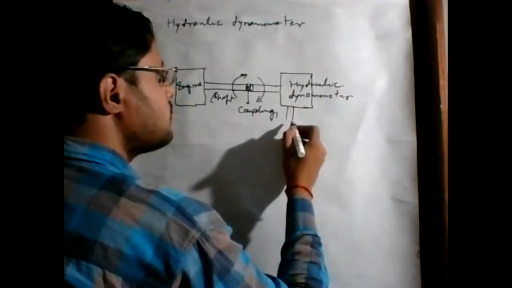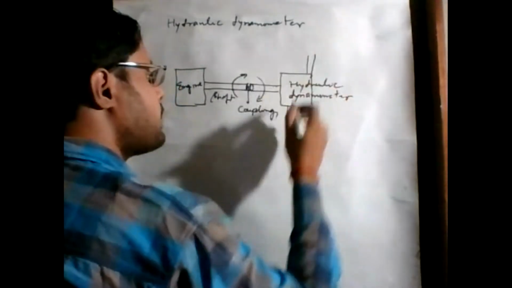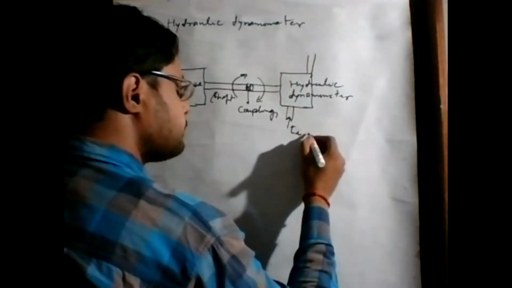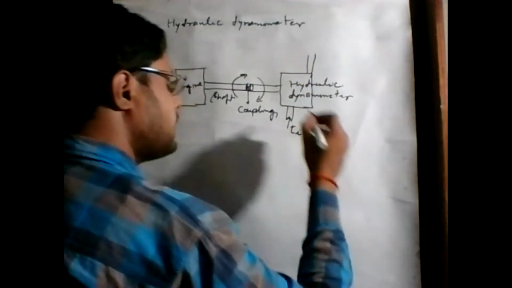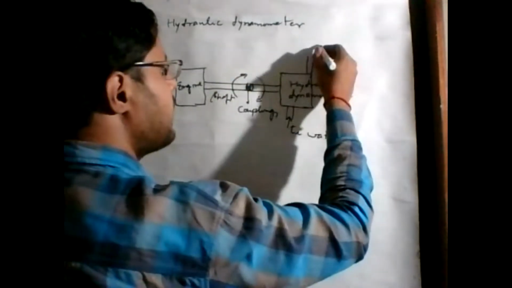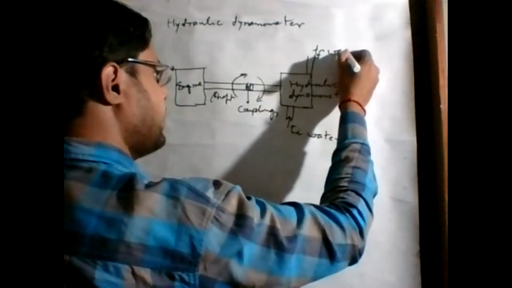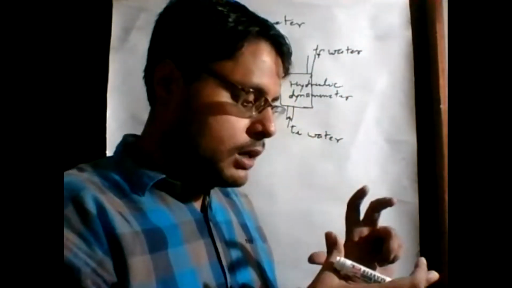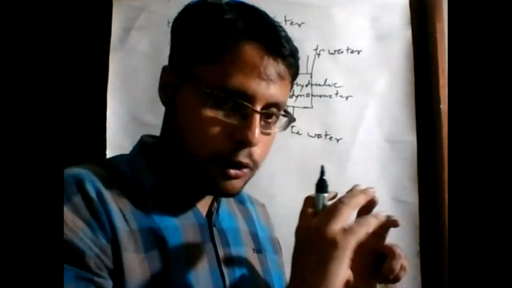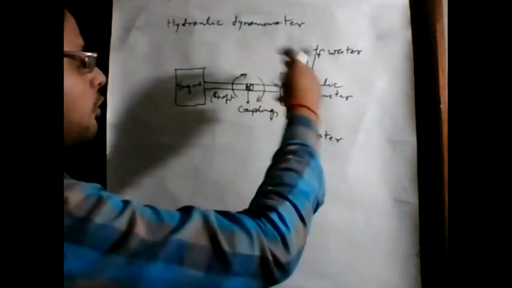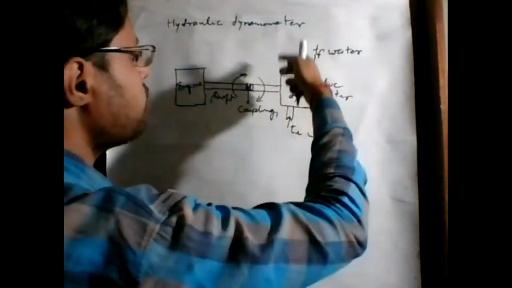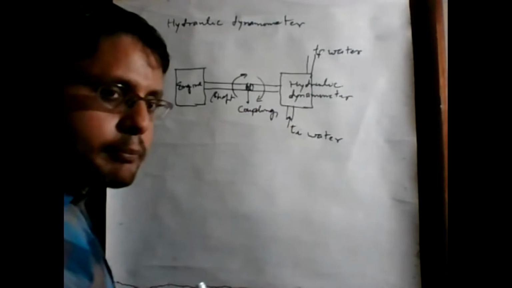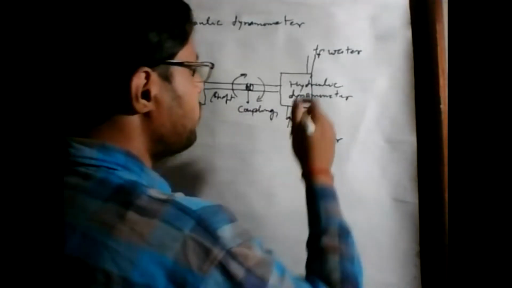Here we apply some cooling water having temperature Ti, and from the outlet we get water at TF. Inside the hydraulic dynamometer, there is some rotation of this water flow which tries to rotate in the opposite direction of the engine shaft rotation.